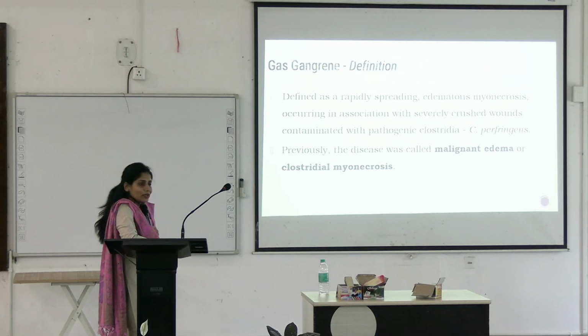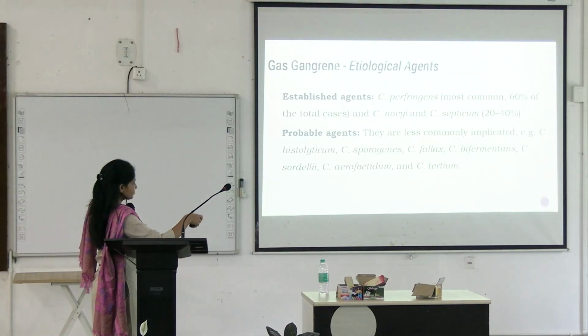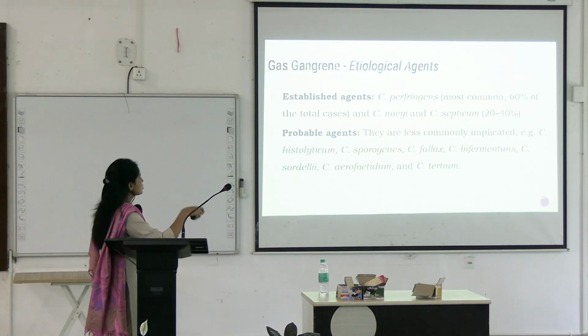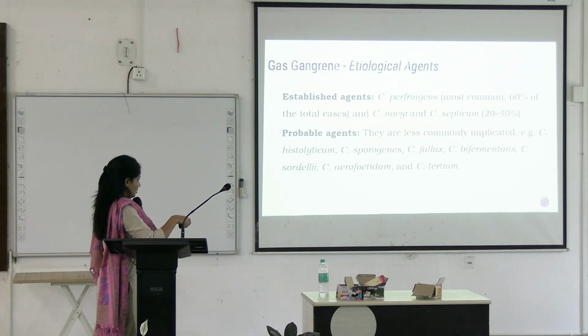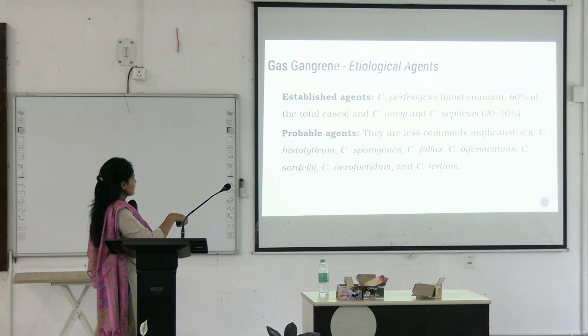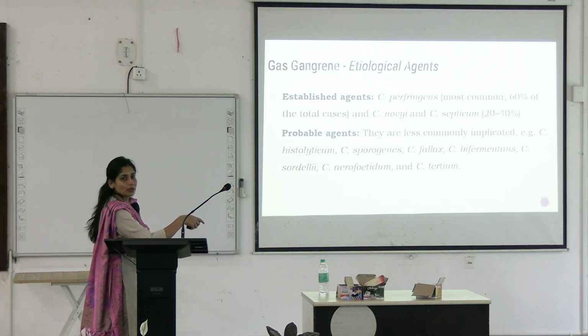So this is also known as malignant edema or Clostridial myonecrosis. What are the established agents? Most commonly you will see Clostridium perfringens followed by novyi and followed by septicum. What are the other probable agents? These are the probable agents, but you have to remember this specifically for gas gangrene: Clostridium perfringens, Clostridium novyi and Clostridium septicum.